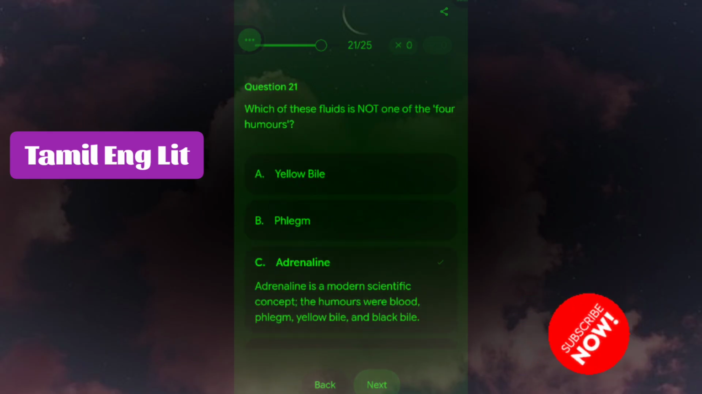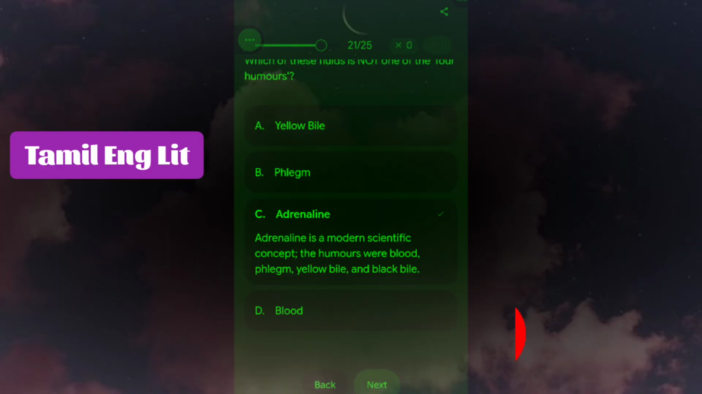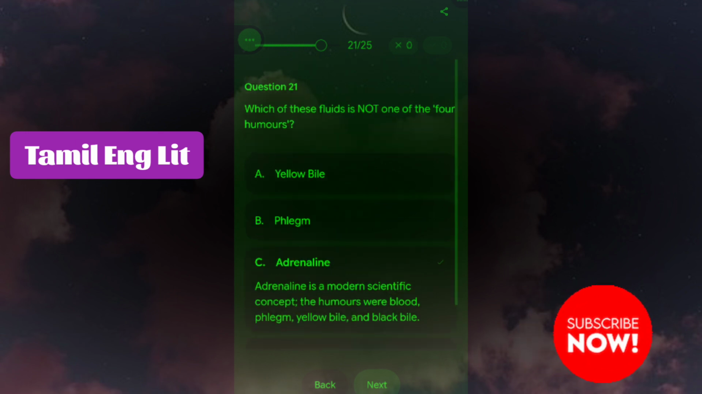Which of these fluids is not one of the four humours? Adrenaline. Adrenaline is a modern scientific concept. The humours were blood, phlegm, yellow bile, and black bile.